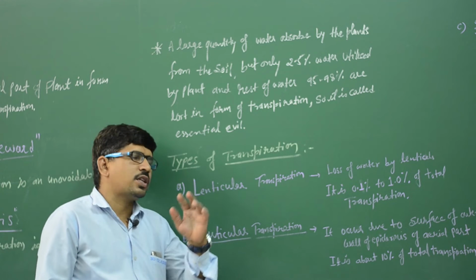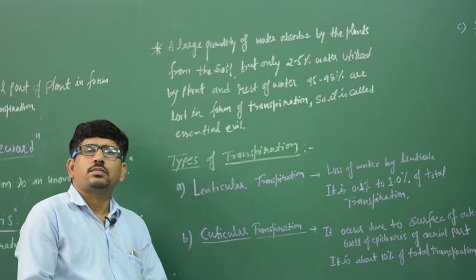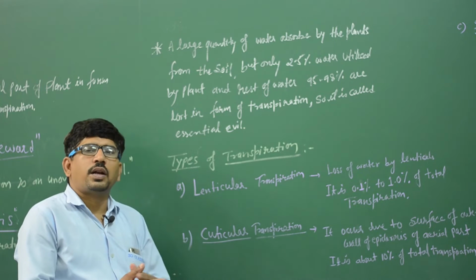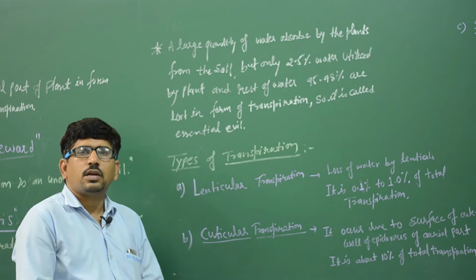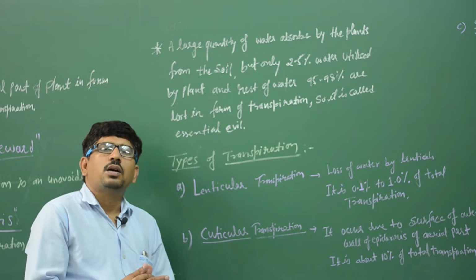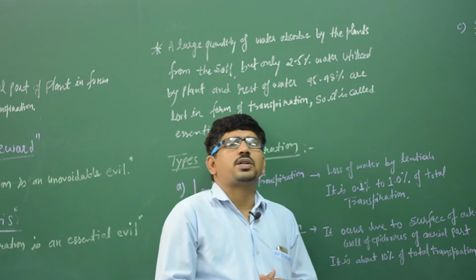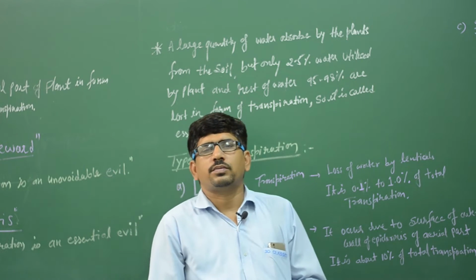First, lenticular transpiration. It means loss of water by the lenticels. Water released by the lenticels is 0.1 to 1% of the total transpiration.